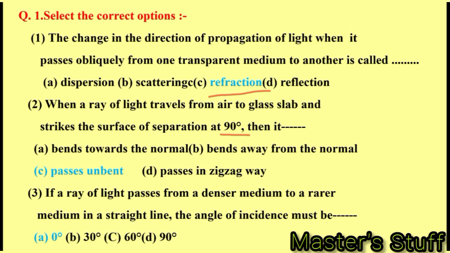When a ray of light travels from air to a glass slab and strikes the surface of separation at 90 degrees, then it passes unbent. If a ray of light passes from a denser medium to a rarer medium in a straight line, the angle of incidence must be dash. The angle of incidence must be 0 degrees.